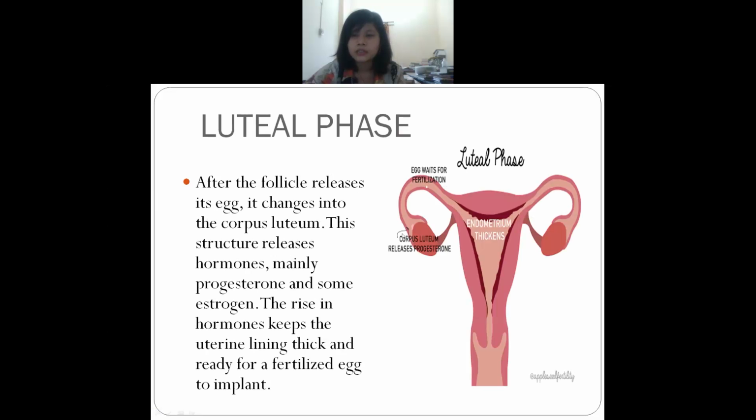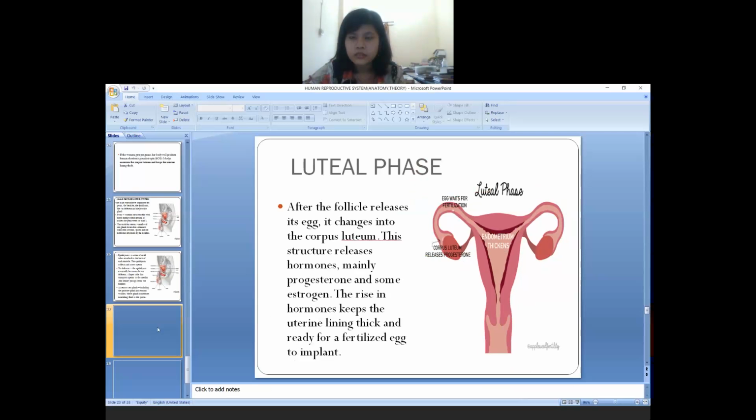Understand it? This is the corpus luteum. This HCG helps in maintaining that, and also this will help the endometrium to get bigger in size. Understand? Okay, that's all about the different phases. Are you all clear?